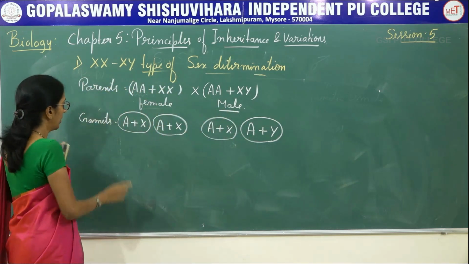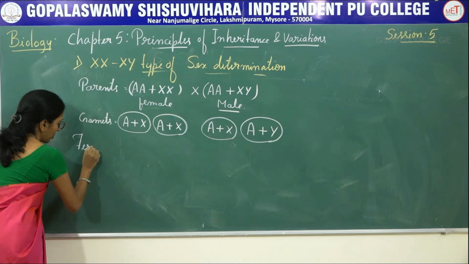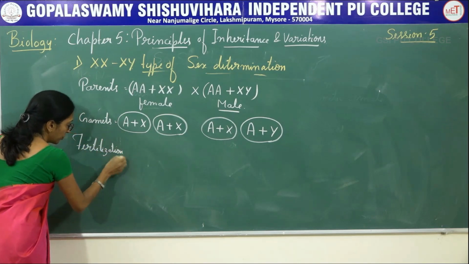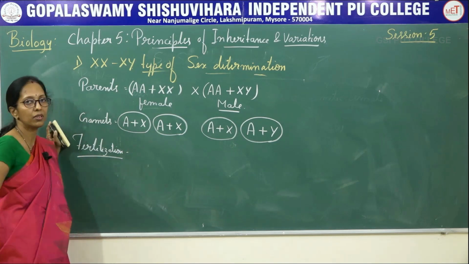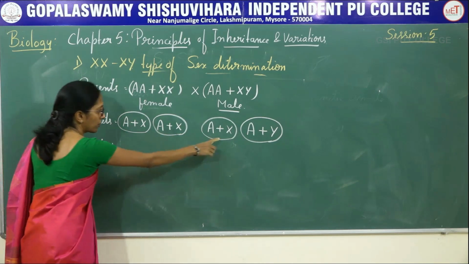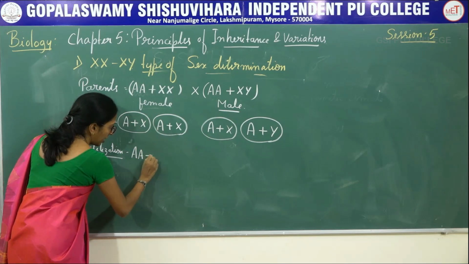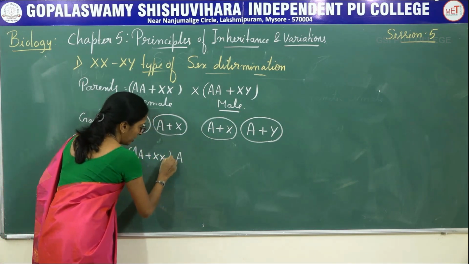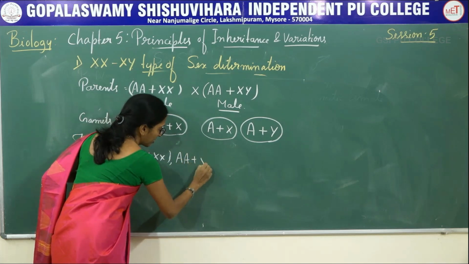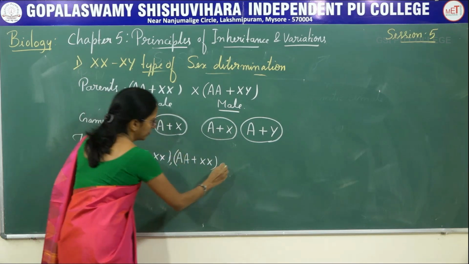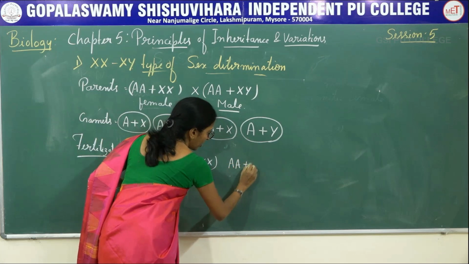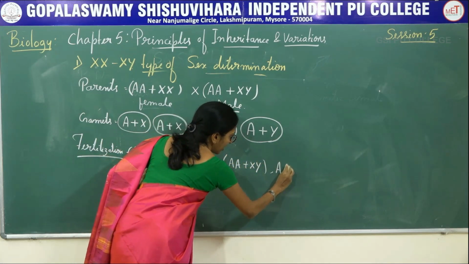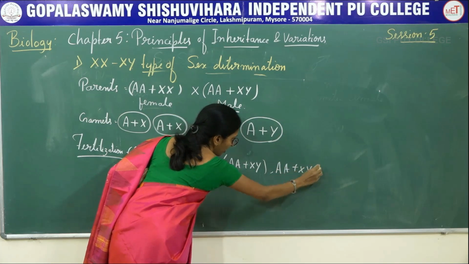heterogametic. Now fertilization takes place. What is fertilization? It is the fusion of male gamete with the female gamete. You have to cross this. AA plus XX, AA plus XX, AA plus XY and AA plus XY.